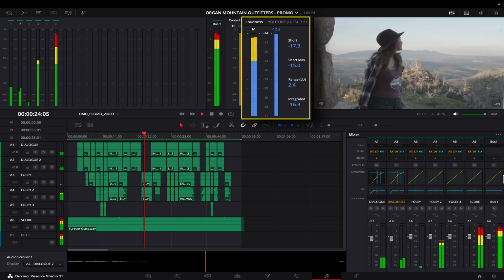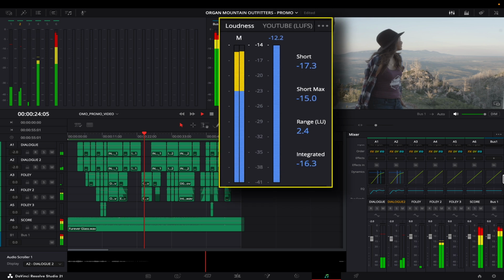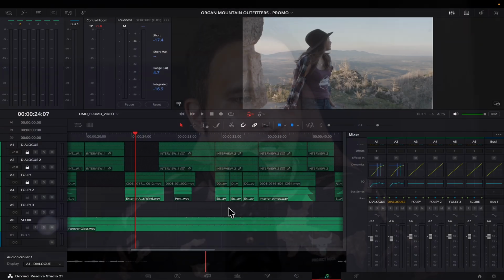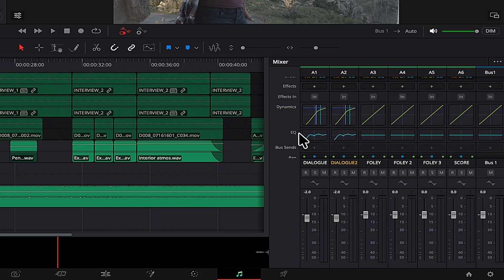And that's exactly the difference when you make these changes to your dynamics and your equalizer in the Fairlight tab. So just before you export a fresh video onto your public platform, make sure that you use DaVinci's Fairlight tab and make these changes so that the dialogue stands out and is number 1, number 2 is the music, and number 3 is your Foley sounds.